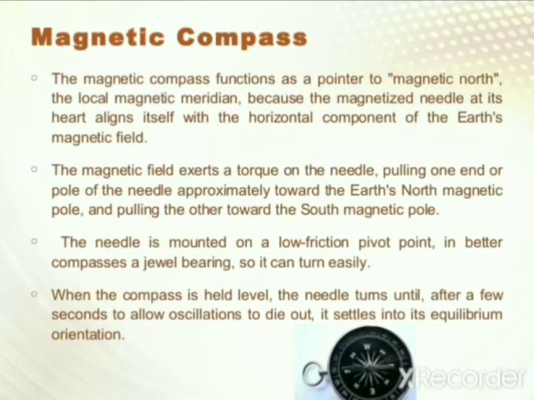Now we discuss the magnetic compass. The magnetic compass functions as a pointer to magnetic north and local magnetic meridians because the magnetized needle at its heart aligns itself with the horizontal component of the earth's magnetic field. The magnetic field exerts a torque on the needle, pulling one end, or pole, of the needle approximately towards the north magnetic pole, and pulling the other towards the south magnetic pole.